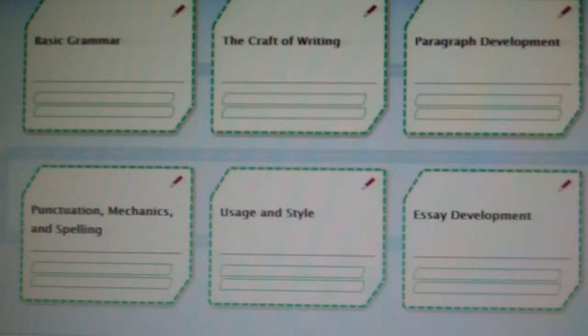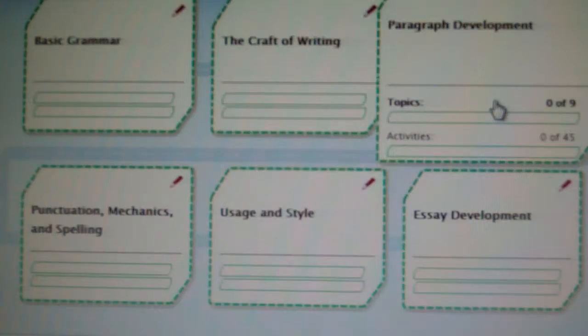So I've been getting some questions about the My Writing Lab and what you need to be doing. So I'm going to click on the Paragraph Development. This is, and I was incorrect. It's actually 9 topics. I think I was thinking of Basic Grammar, which has 11. So 9 topics for Paragraph Development. So let me stand corrected on that. You'll click it.